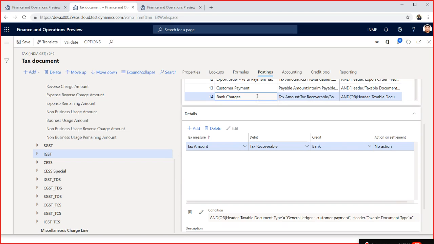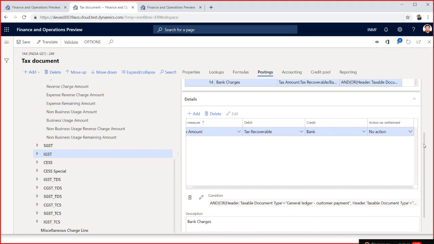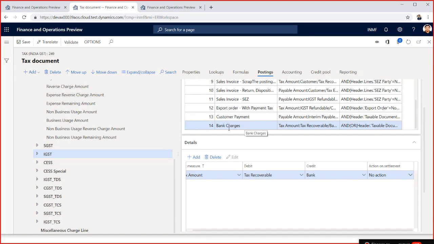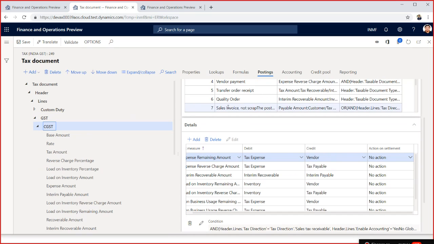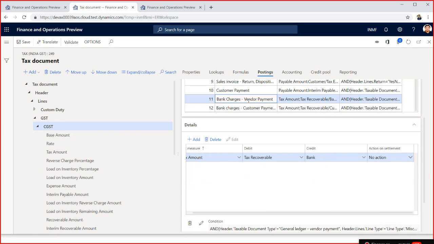You have to create a bank charge for customer and a bank charge for vendor, and in that case, when you add the bank charges, I think I have done this here. So bank charges for vendor, and you have bank charges for customer.